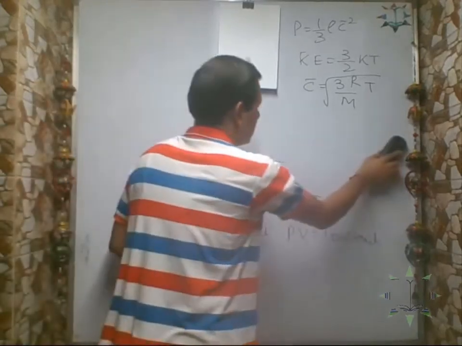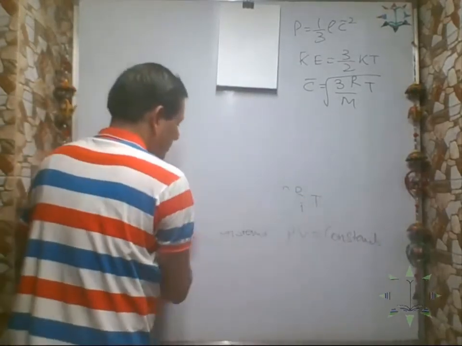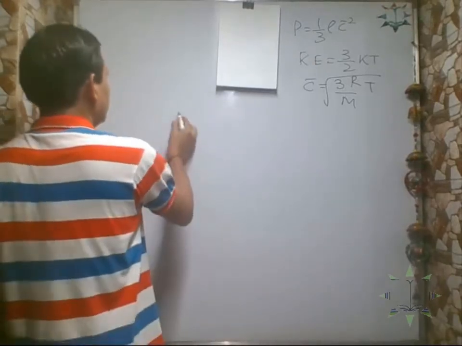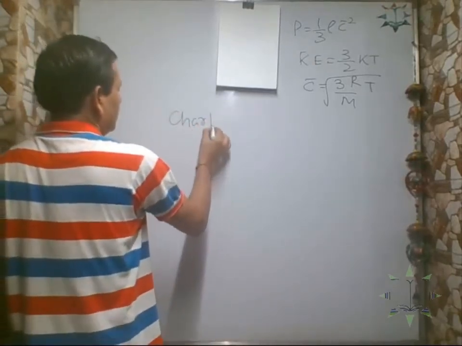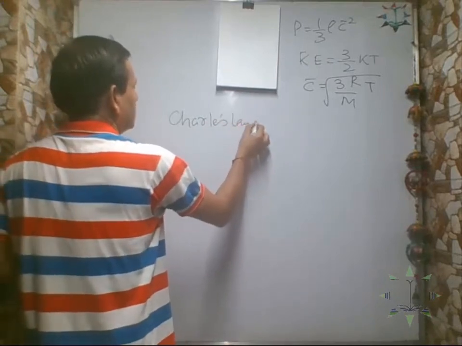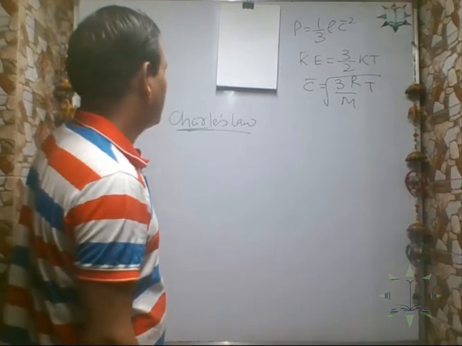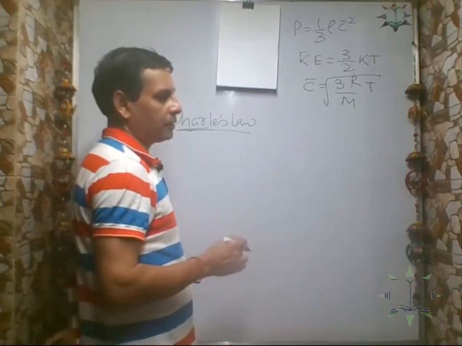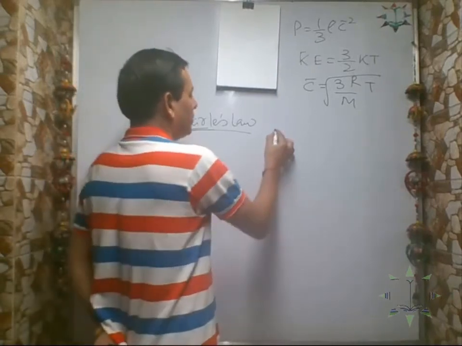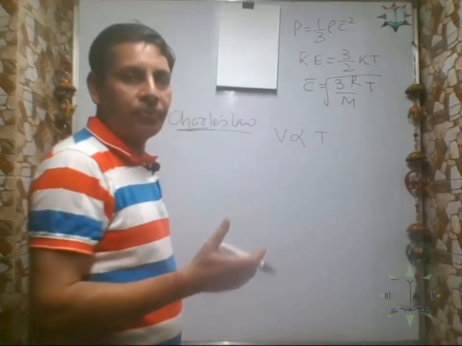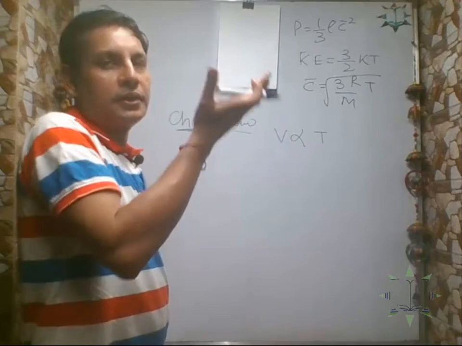Now let us see what Charles' law is. Charles' law operates at constant pressure. At constant pressure, the volume of the gas is proportional to the temperature. If you increase the temperature, the volume will increase.